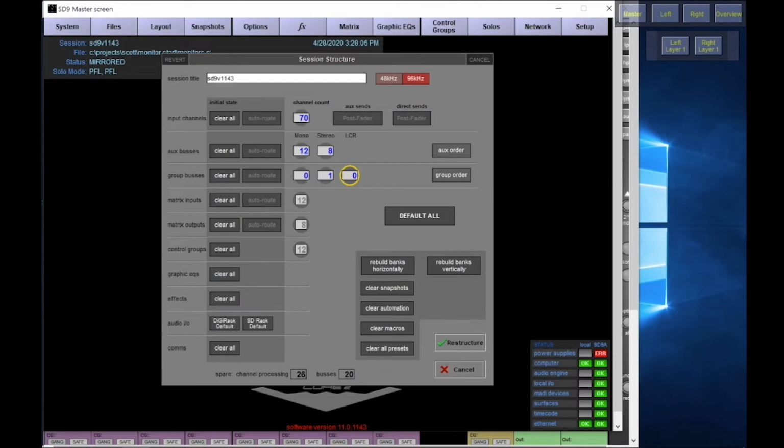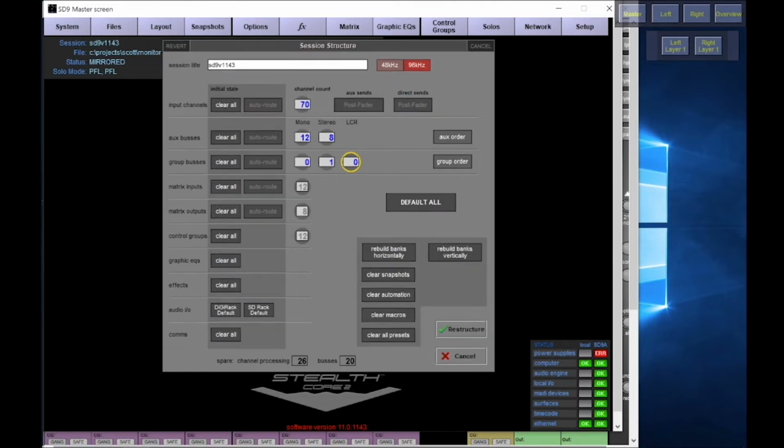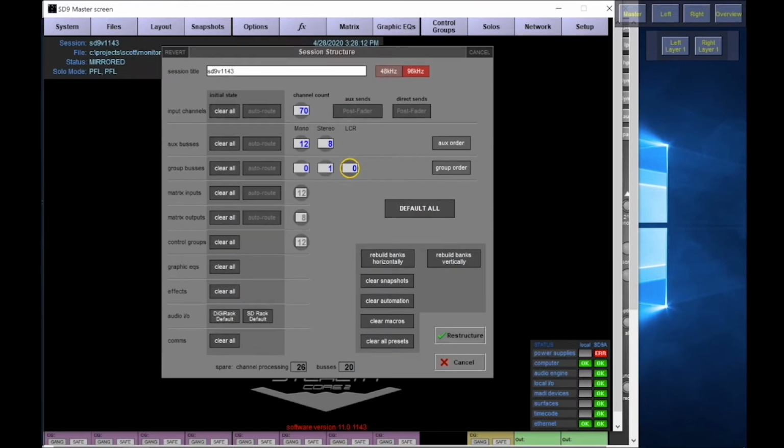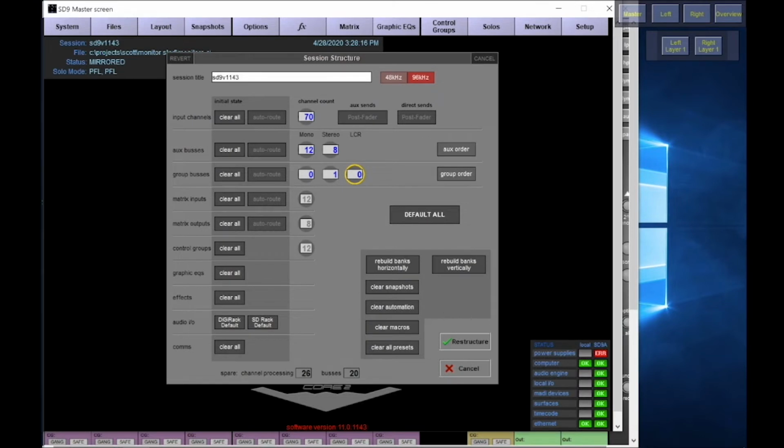I am running at 96K for better resolution on the in-ears. Now, you might run at 48K if it's an outdoor broadcast of some variety. We might have a MADI split going directly to broadcast, so you might have to run at 48K, which is fine. You just have to check through your show files, etc., if you've received anything like that. I'm not going to restructure here, but you may restructure if you were creating it.